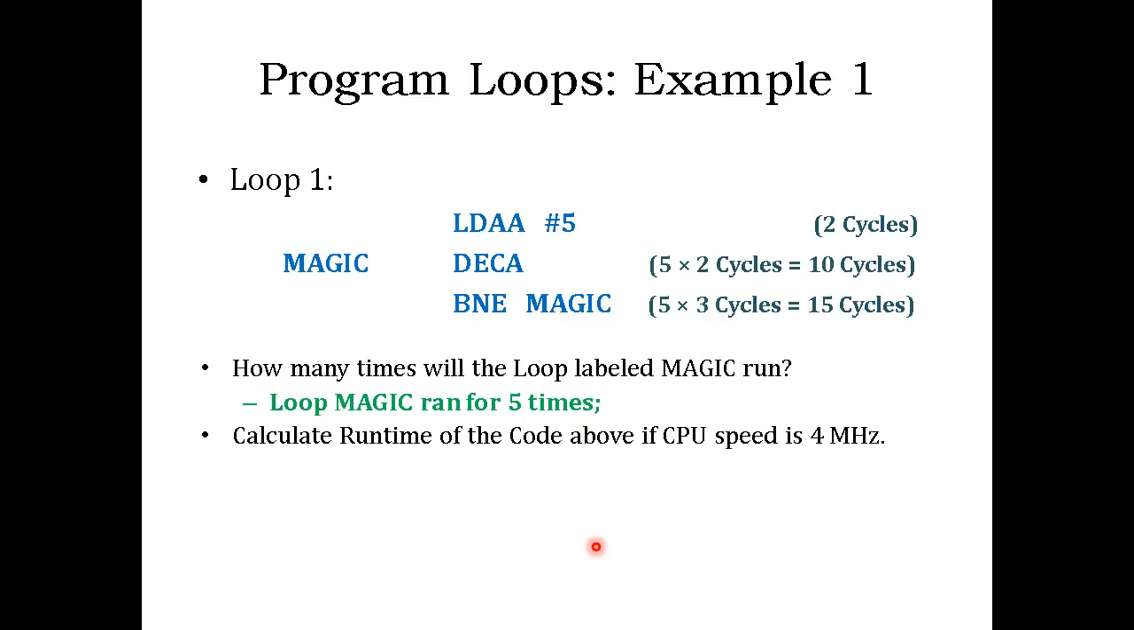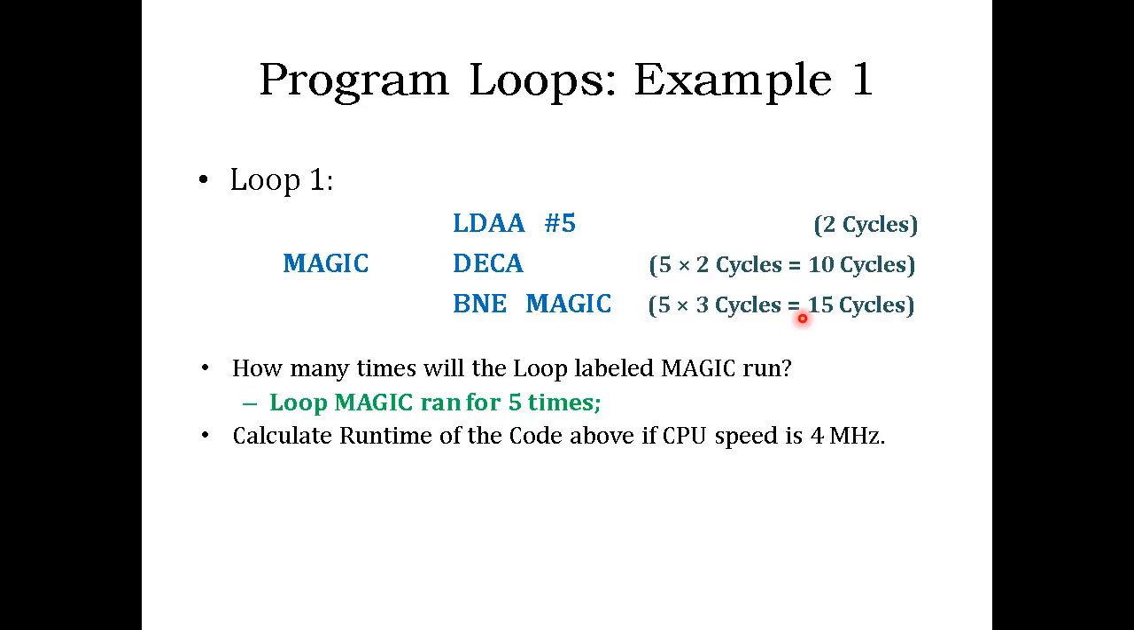Now, what does it mean? If you try to calculate the machine cycles, the first line is not part of the loop, so that has only 2 cycles. The second line has 2 cycles, but this is part of the loop, so the line will be running for 5 times, which makes it 10 cycles. And the third line is part of the loop, running 5 times with 3 cycles each time, so it makes 15 cycles.